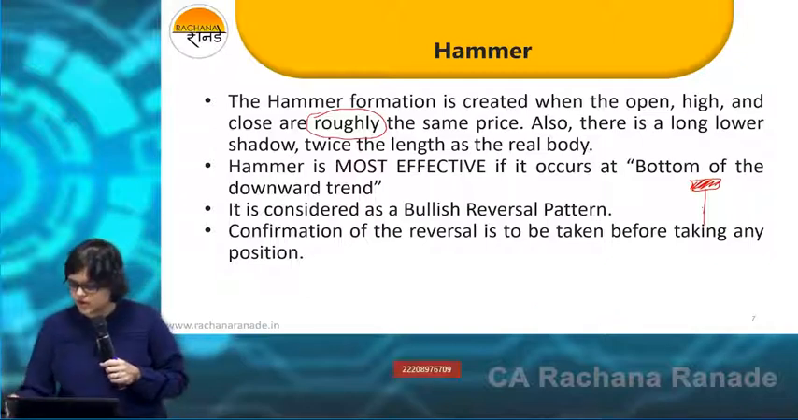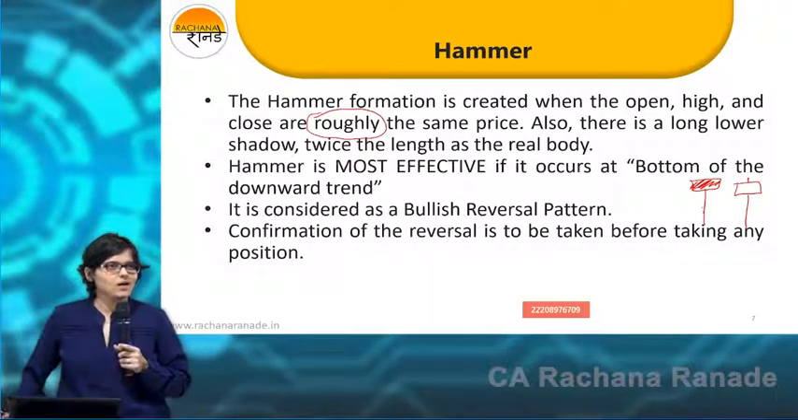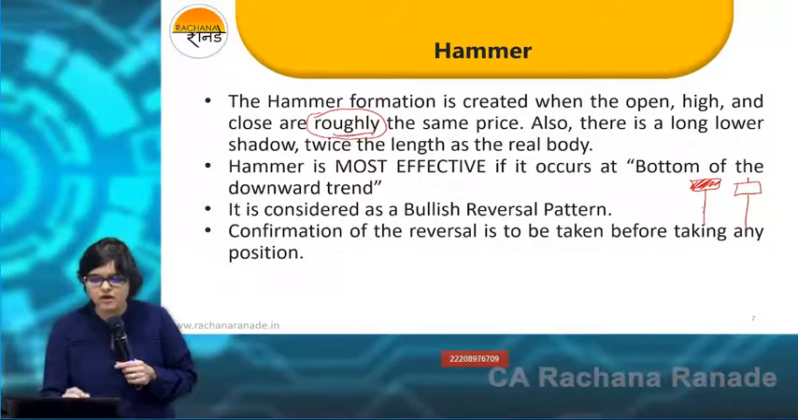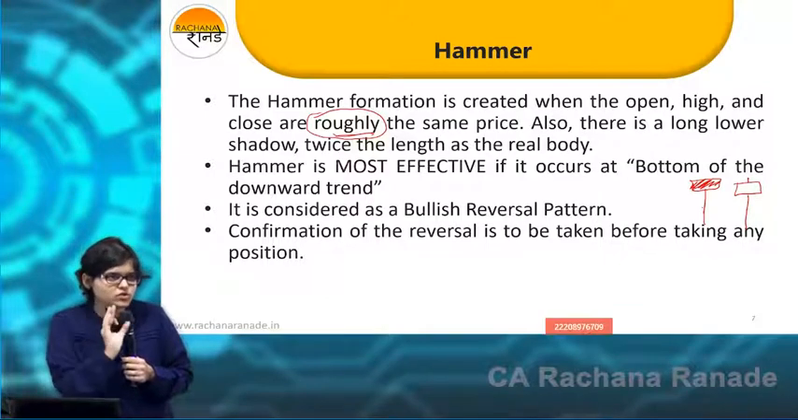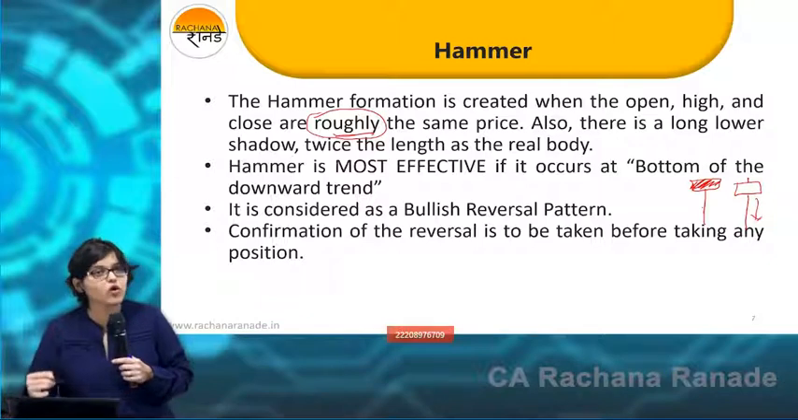Could it be something like this? Is this also a hammer? Absolutely. That is why the important word is that they are roughly the same. A little bit here and there should be okay. But of course, what else do we have to check? Is the shadow twice or more than that of the body of the candle?